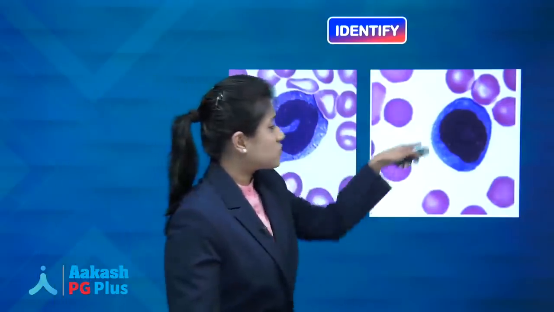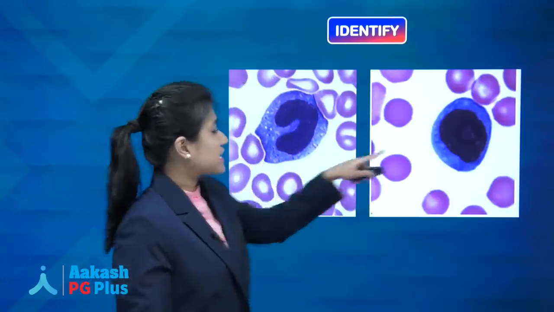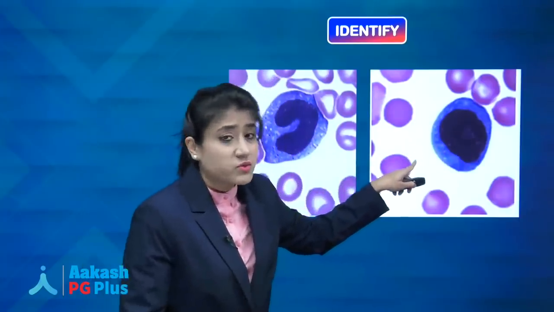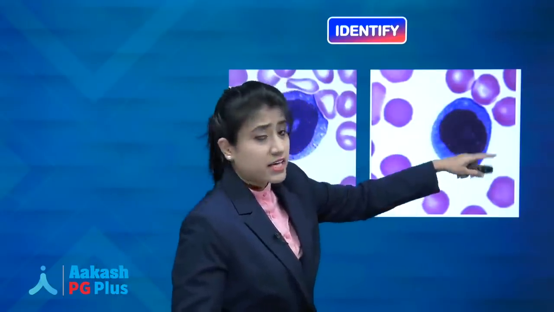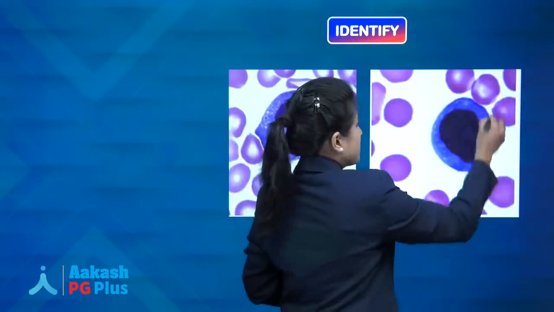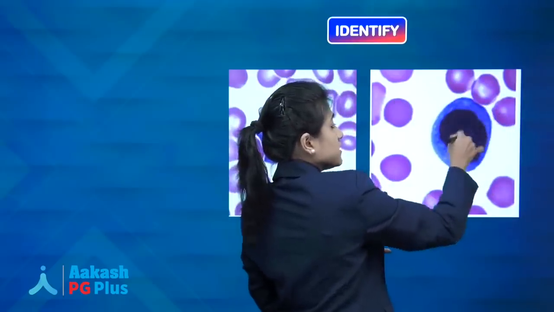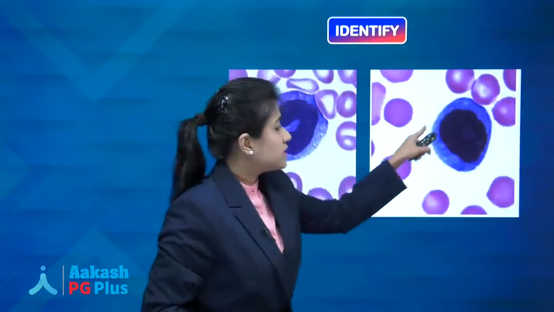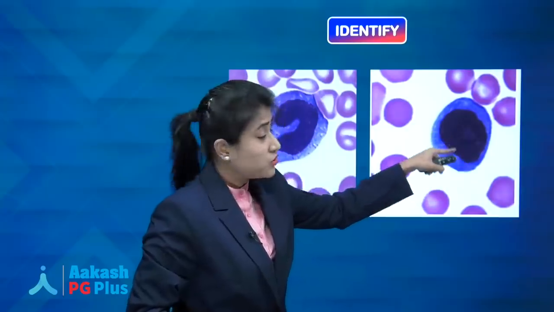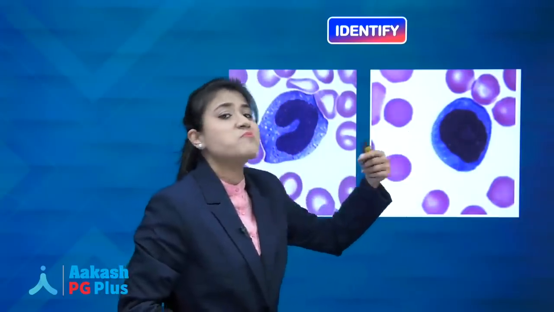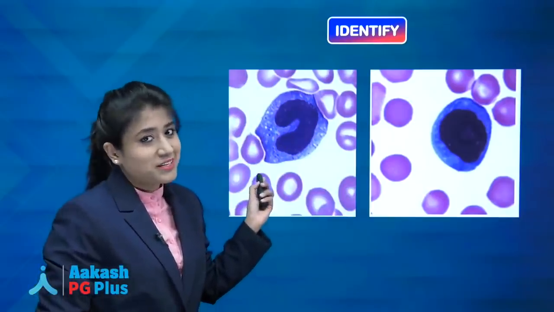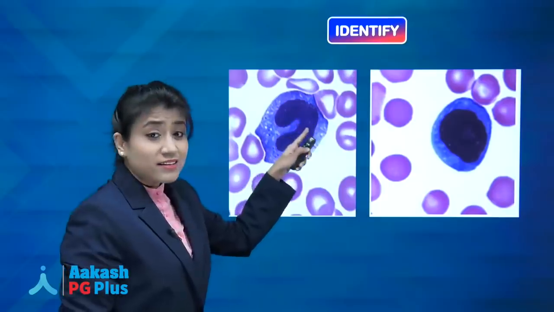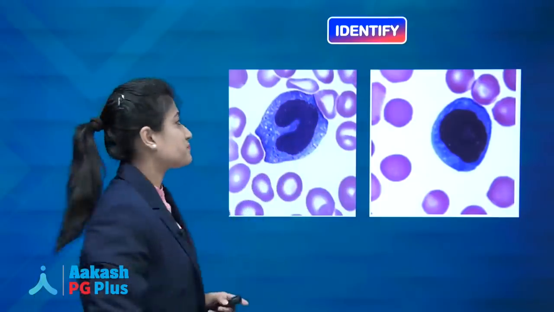Okay, you can see the size of the cell. By seeing the size of the cell you can say whether it's a small lymphocyte or large lymphocyte. Here you can see it's occupying more than 3 RBCs. If you compare it with the nearby RBC, you can say it's more than 3 RBC size, so it is your large lymphocyte. Again you can see that the cytoplasm is less as compared to the nucleus. The nucleus is very big, it is occupying more portion of your cell, while here you can see a horseshoe shaped nucleus and abundant cytoplasm, so this is your monocyte.